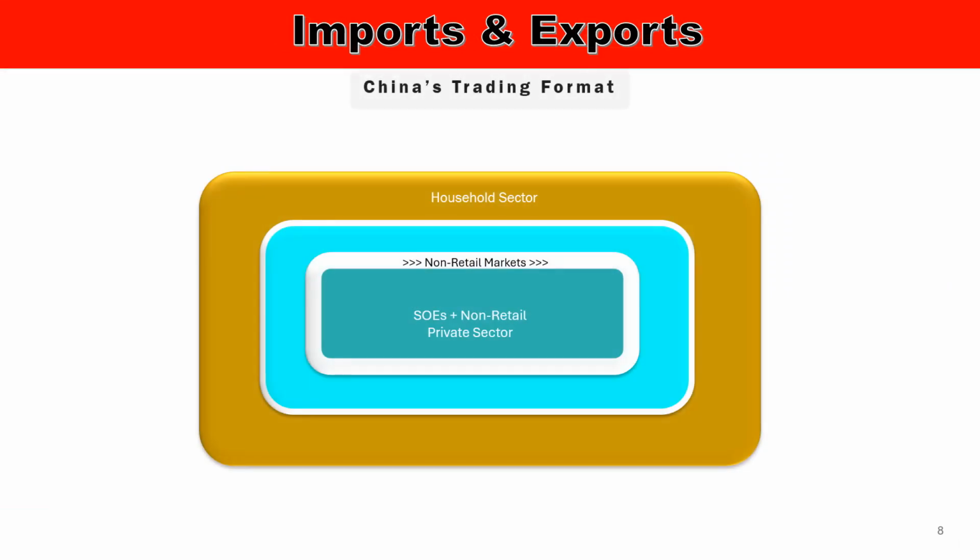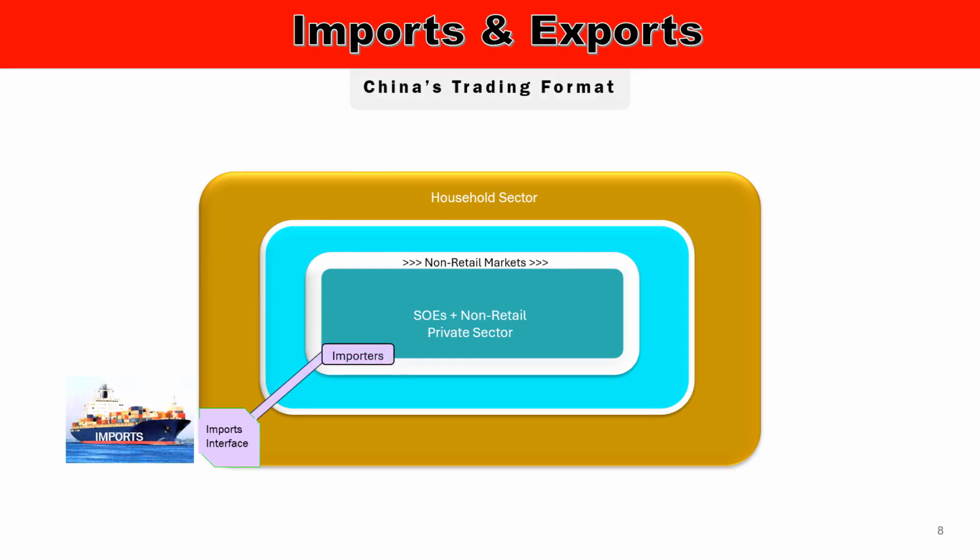Here we show the Chinese private sector in a trading format. China is the world's largest exporter and a leading importer, with total goods imported reaching approximately $2.59 trillion. On the other side, China's total exports for 2024 were valued at approximately $3.55 trillion, marking a 7.1% year-on-year growth compared to 2023. China is still the top exporter of manufactured goods, including electronics, machinery, textiles, and automobiles.